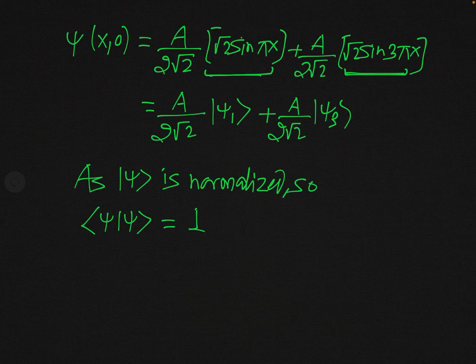This is the normalization condition, as you know. And you can see what this scalar product will be. We have to find the scalar product of psi with psi.